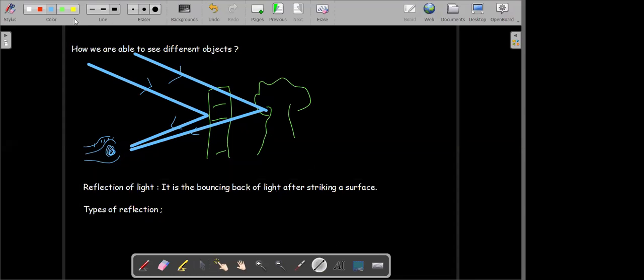So considering light as a particle, we have a surface over here, and on this surface a beam of light is incident. So we can assume that there are a number of particles falling on this. Due to this impact, they will cause some amount of force on this surface. As a result, they will experience a reaction, and because of the reaction, they will be reflected back.